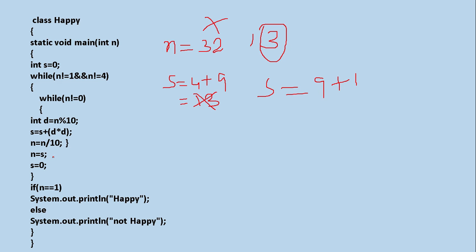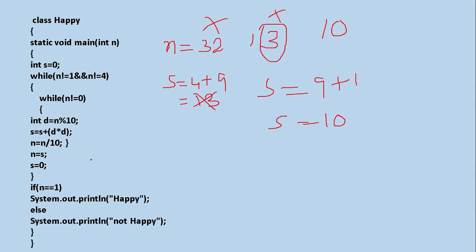Okay, now the ultimate sum of s becomes what? s is equal to 10. What is the s value? It's 10. Okay, now n is equal to n divided by 10. That means the value of n becomes what? 0. And coming over here, 0 not equal to 0. This is false. Coming out of this loop, n is equal to s. n will be, now again it will be assigned to s. So it is not 13, it is what? 10. So the new value of n is 10.